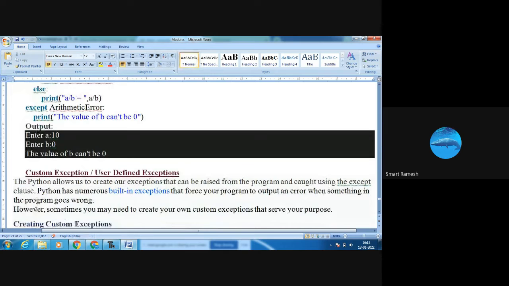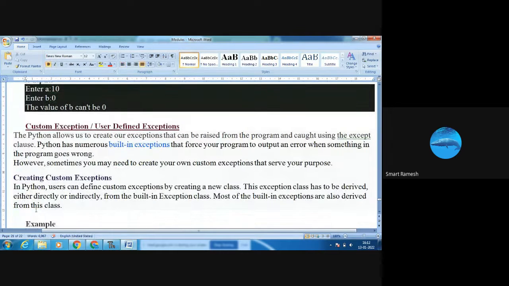Next, custom exception or user defined exception. Okay, so far we have seen the inbuilt exceptions in Python. Next, we can create our own exceptions. We may need to create our own exception that serves our purpose. Okay, let's see.